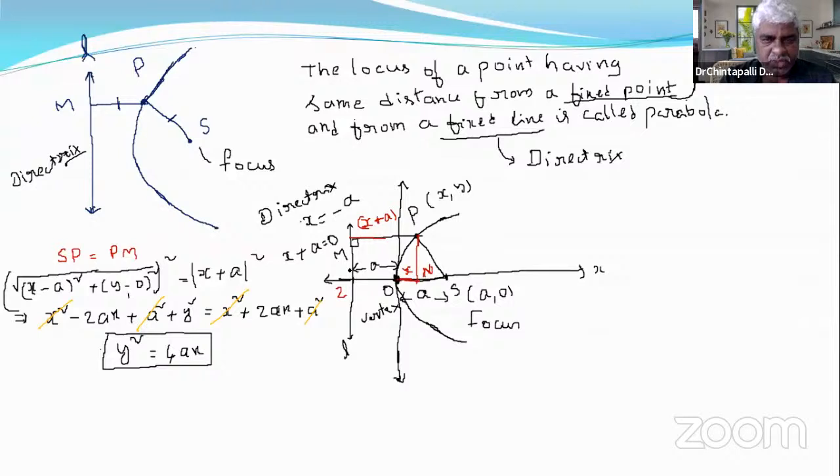This is called directrix. Labeling is very important.